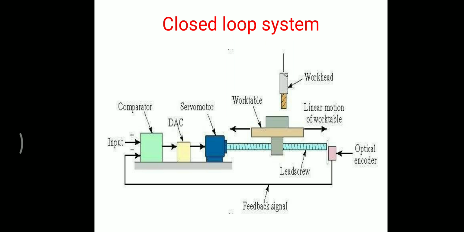Second one, closed loop system. The closed loop system is also known as a feedback system. It is a feedback system to monitor the actual output and correct any discrepancy from the programmed input. This system uses position and velocity feedback.